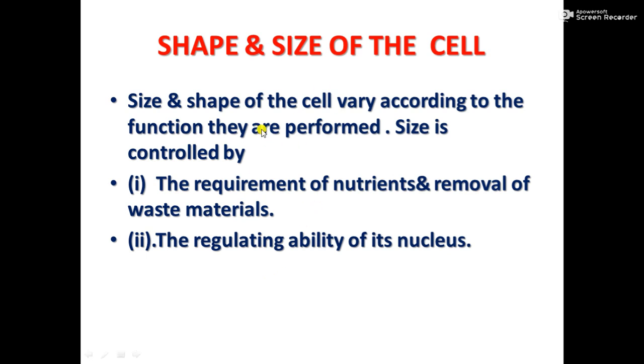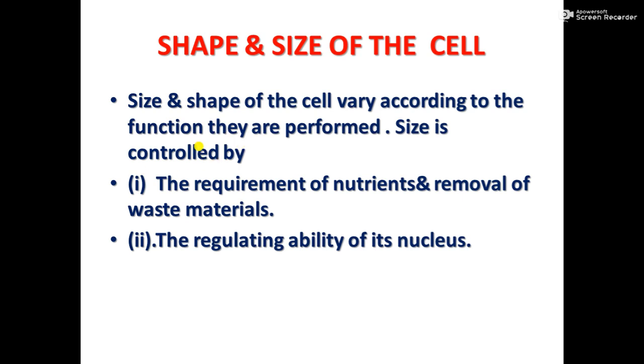Now let us see some facts about the cell. First of all, the shape and size of the cell. The shape and size of the cell vary according to the function they perform. For different functions the cells have to be adapted. So all cells in our body are not of uniform shape or size. I'll show you certain images. Even in the same body, there are different kinds of cells in different parts of the body.